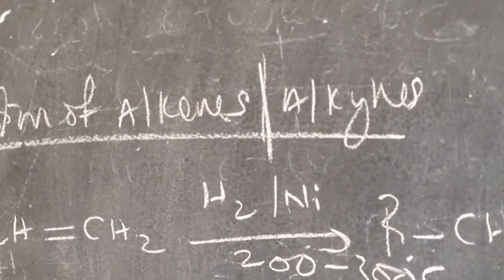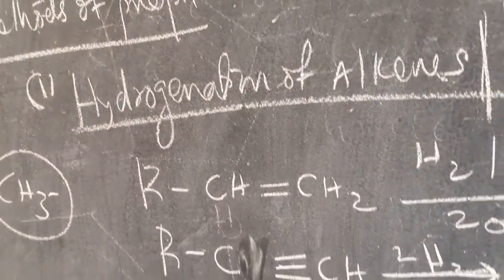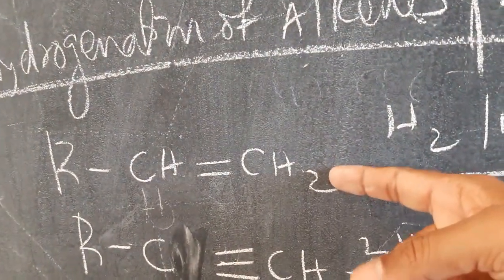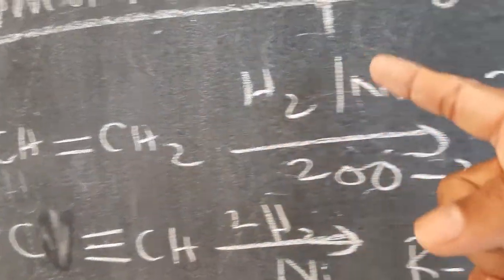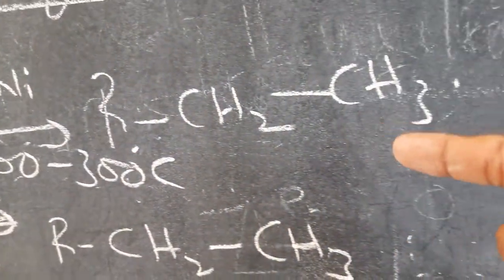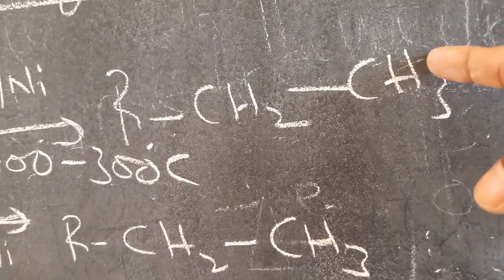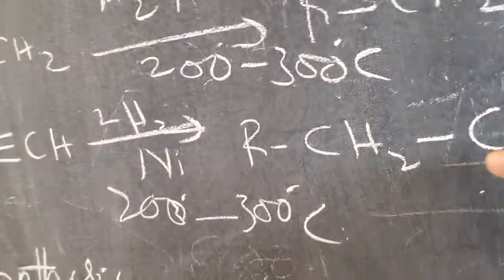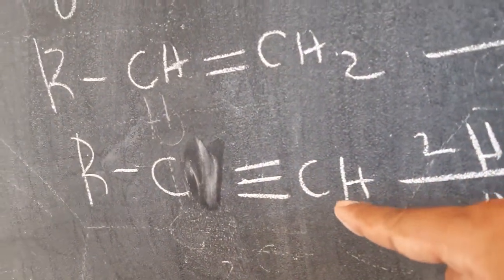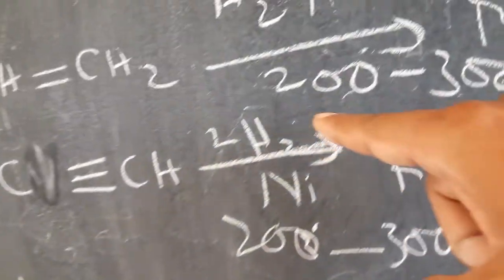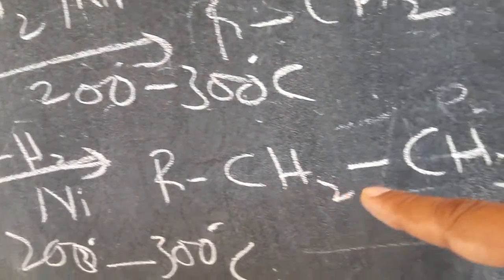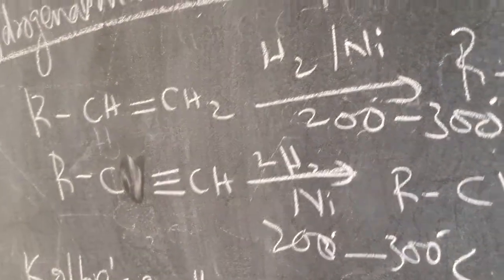Hydrogenation of alkenes and alkynes. This is an alkene and this is an alkyne. Same condition, hydrogen and nickel at 200 to 300 degrees centigrade, you are getting RCH2CH3. This is an alkane. That means you can prepare alkane from alkyne also. This is also hydrogenation in presence of nickel, 200 to 300 degrees centigrade, and you are getting RCH2CH3. This is one reaction.